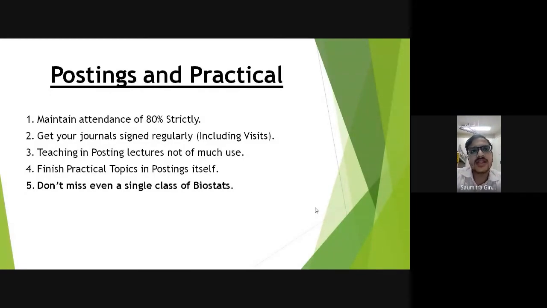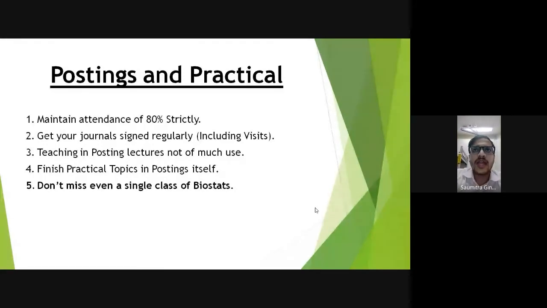There are a few teachers, like, I personally like Velhal sir's lecture and YB sir's lecture. They actually teach you core PSM. They actually teach you what PSM is. So you can pay attention to those lectures. But apart from that, you have to attend because attendance is compulsory, but they are not of much use. So no need to make any notes for those. Yes, for YB sir, Velhal sir and some senior teachers, you can make notes, but for other teachers no notes are required.